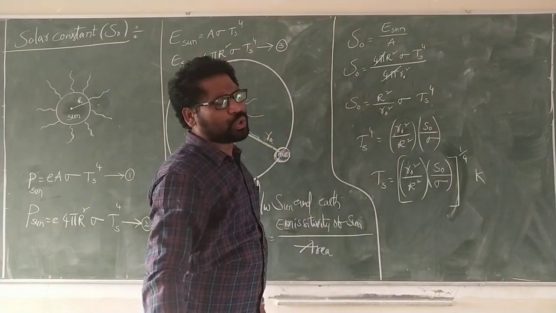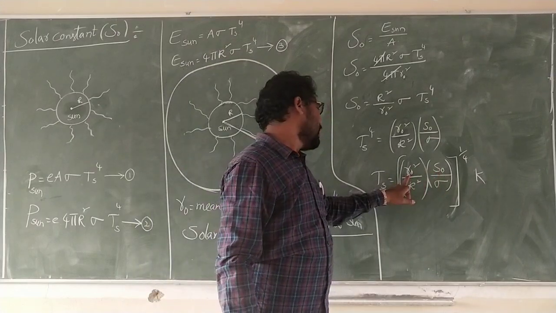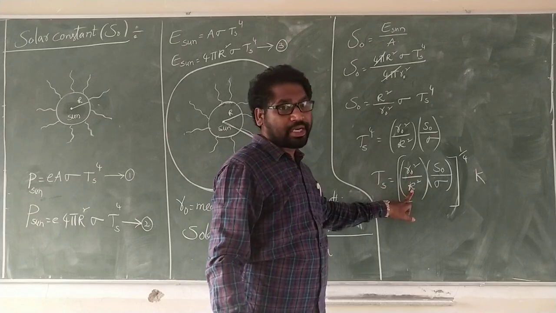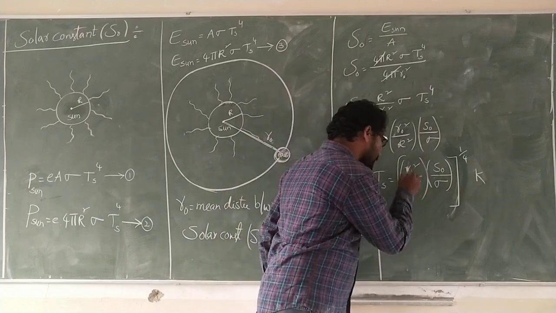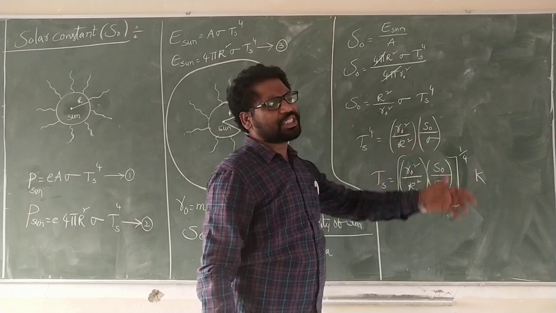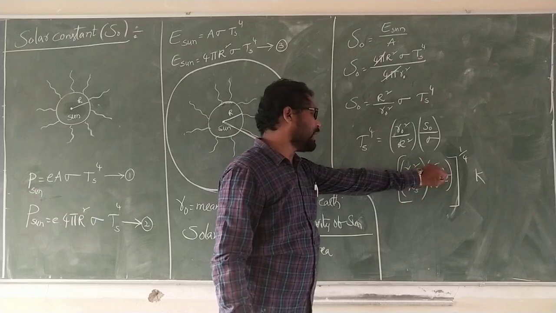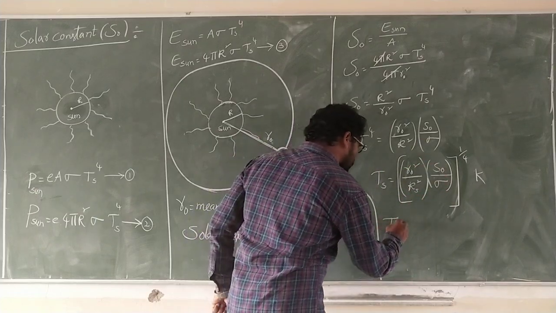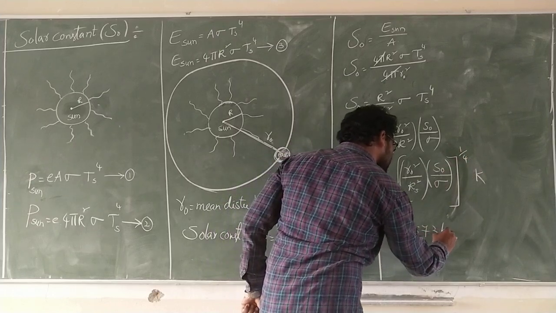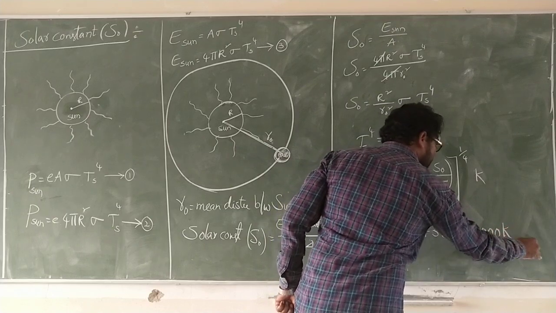After substituting the values, some are constants. For the sun, the solar constant is constant. R naught is the mean distance between the sun and earth, r is the radius of the sun, and sigma is 5.67 into 10 power minus 8 watt per meter square Kelvin power 4. All the values are substituted. Finally, we get the temperature of the sun as 5736 Kelvin, nearly 6000 Kelvin.